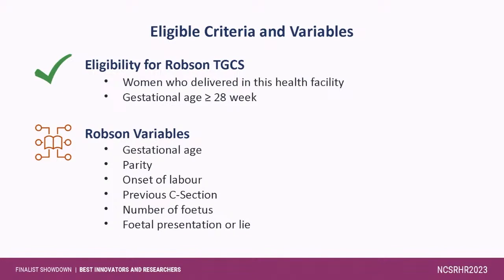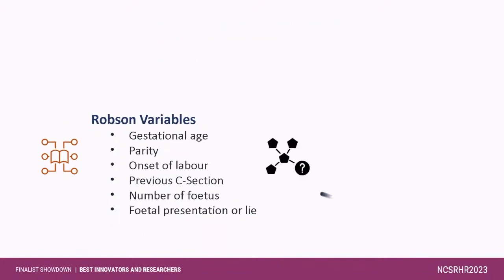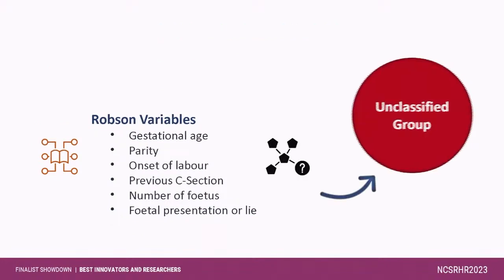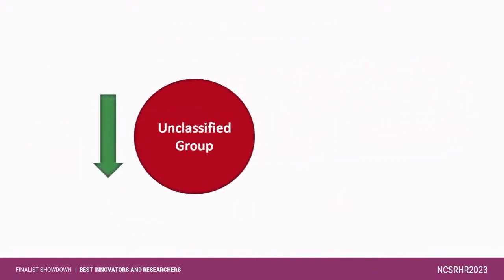This unclassified group is also an important indicator evaluated for data quality improvement. So by reducing the unclassified group, we see data quality improvement.